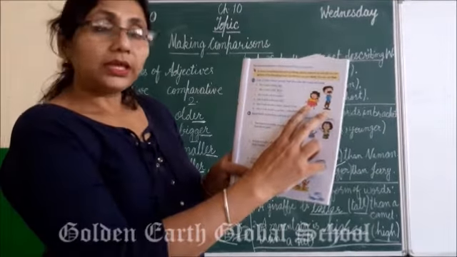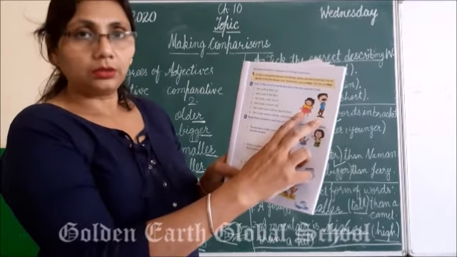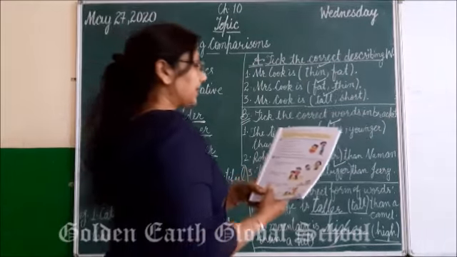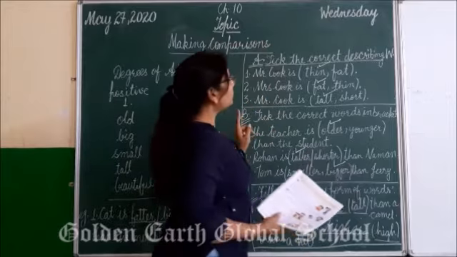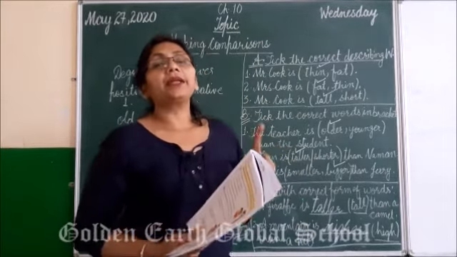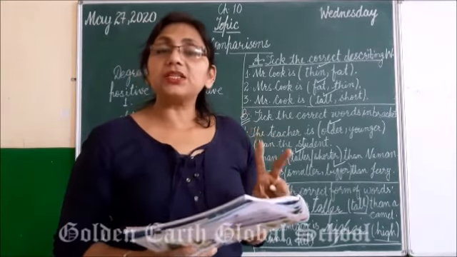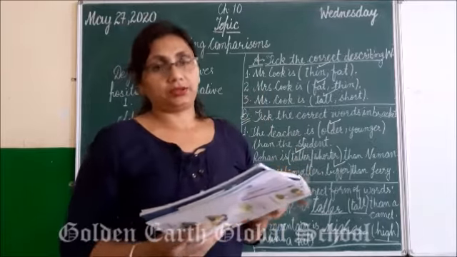You will easily understand who is taller, who is fatter, who is shorter. Okay? Let's start. So students, keep this thing in mind that comparative degrees are used to make comparison between two or more things.